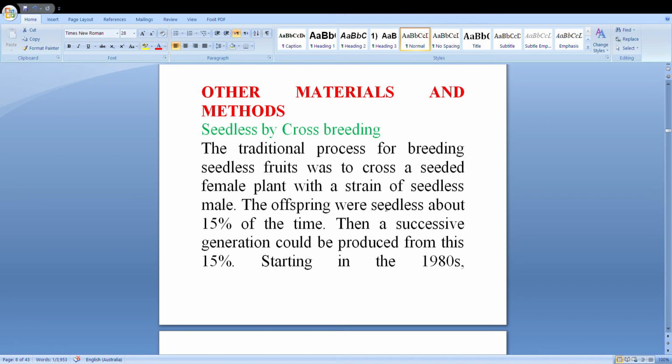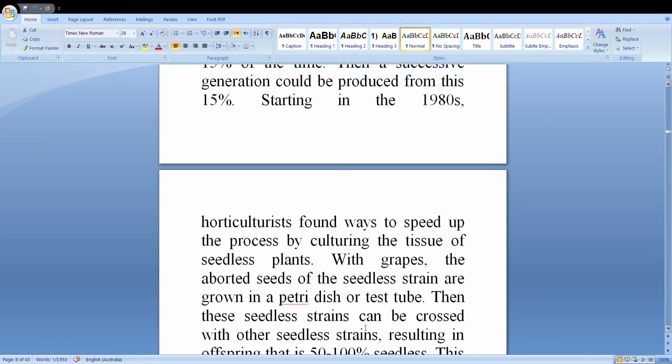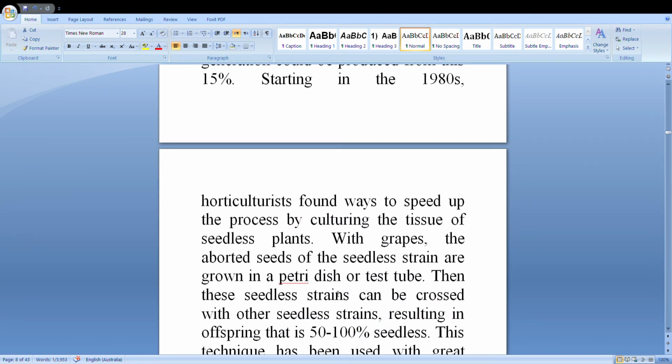Then a successive generation could be produced from this 15%. Starting in the 1980s, horticulturists found ways to speed up the process by culturing the tissue of seedless plants with grapes.